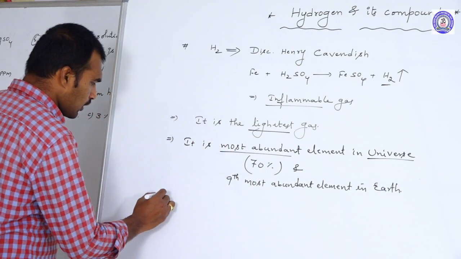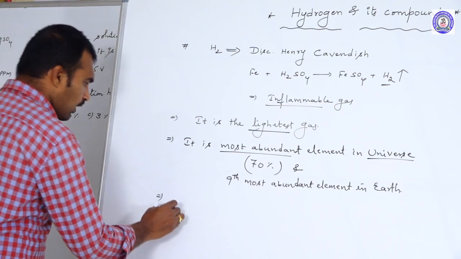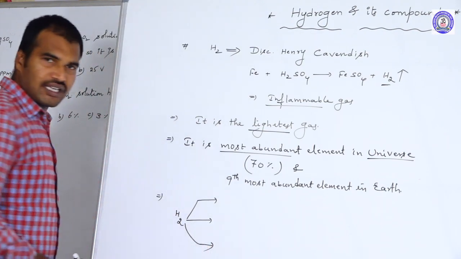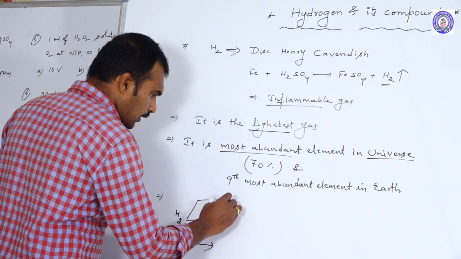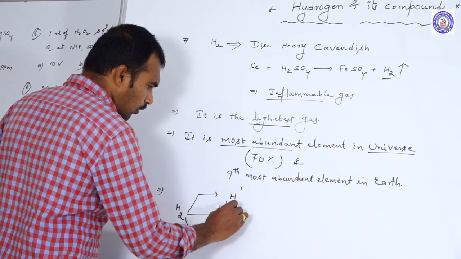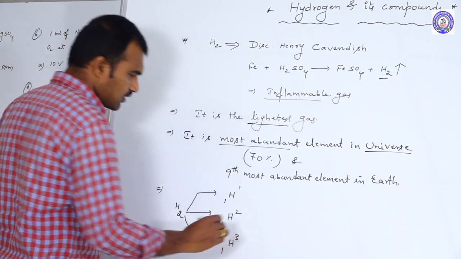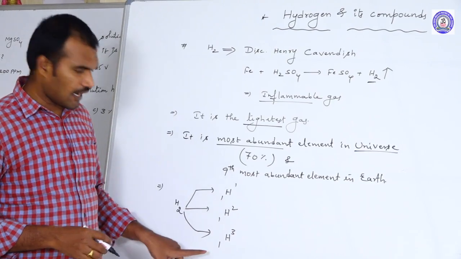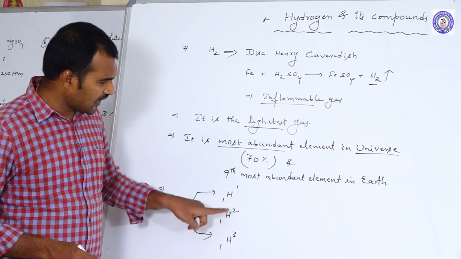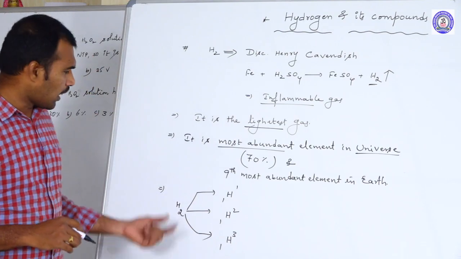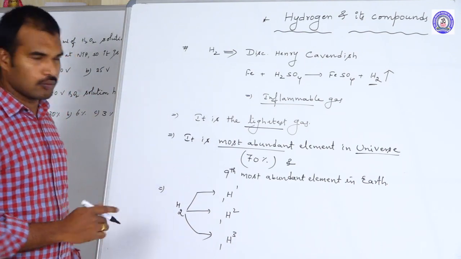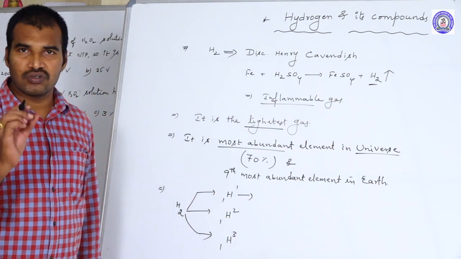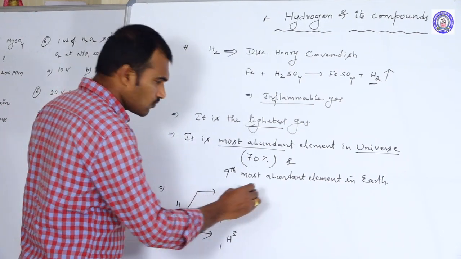Let's come to the isotopes. As we know, hydrogen exists in three isotopic forms: H11, H12, H13. These are the three isotopes. Isotopes are species having the same atomic number but different mass numbers. Hydrogen has three isotopes. The first one, the most stable isotope of the element, we call protium.